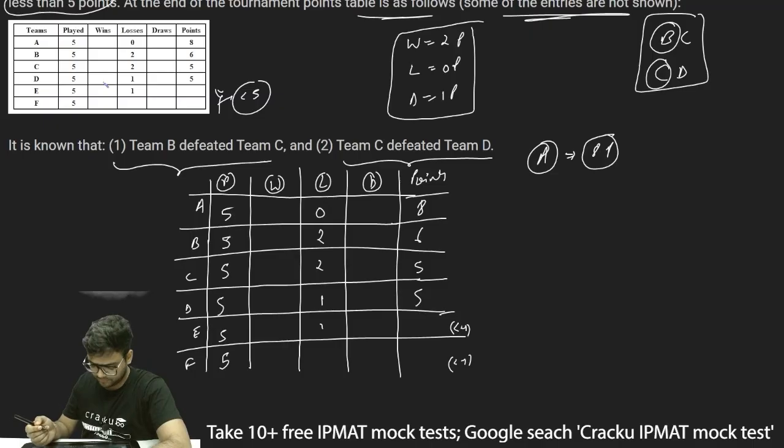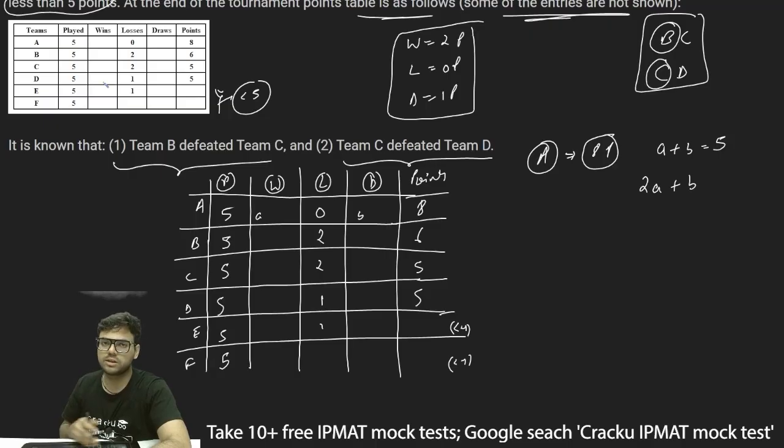So what is the possibility? There are 0 losses. Let's say A is the number of wins and B is the number of draws. First of all, A plus B should be equal to 5 because they played 5 matches and there were 0 losses. For a win they get 2 points, so 2A, and for a draw they get 1 point, so 2A plus B. For a loss there are 0 points and 0 losses, so 2A plus B should be equal to 8 because the total points are 8.